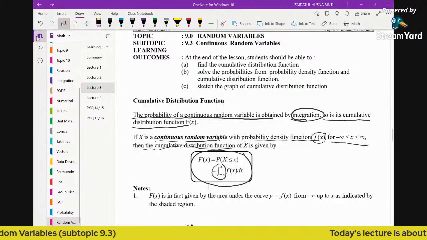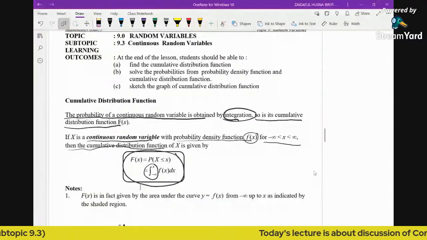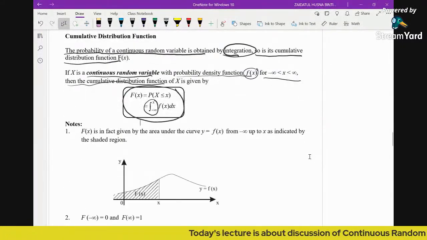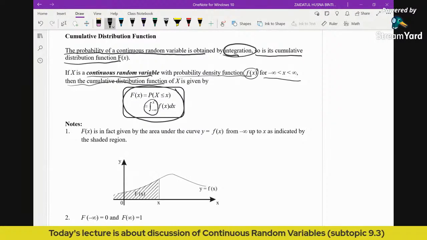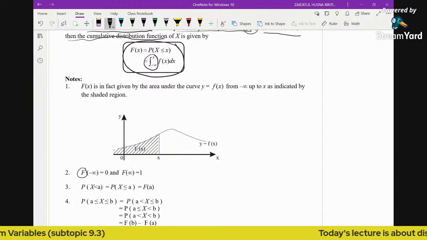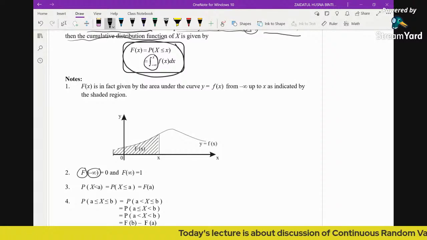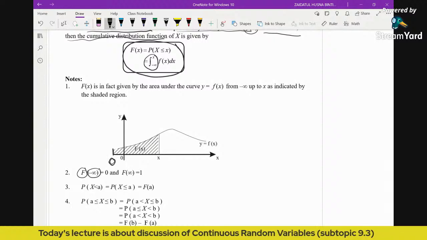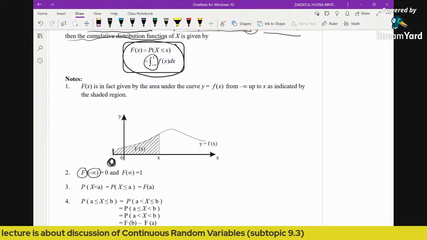Now, how can we find this? You can see here, F(x) is in fact given by the area under the curve up to x, as indicated by the shaded region. You can see that the cumulative probability at negative infinity is 0, because here you have cumulative probability starting from negative infinity.